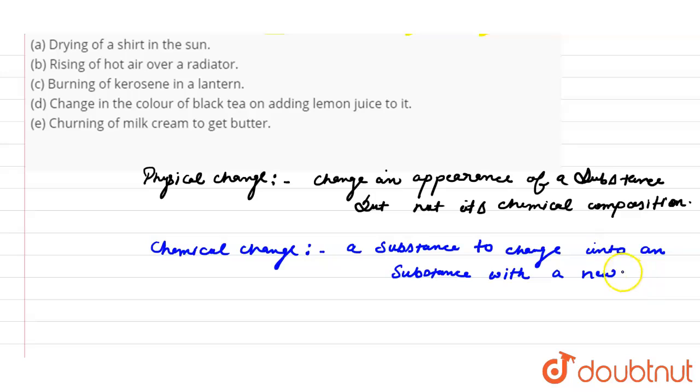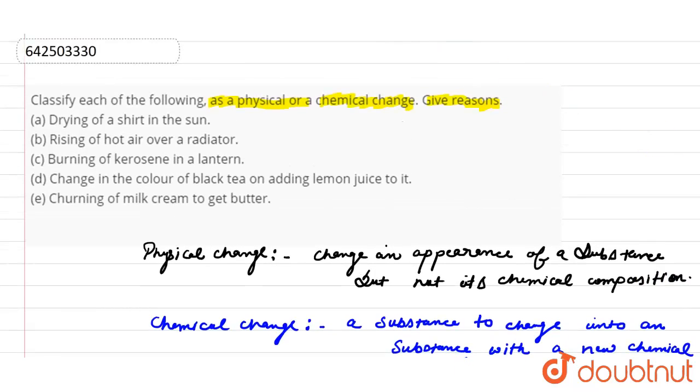Chemical changes are also known as chemical reactions. So let's see these statements.